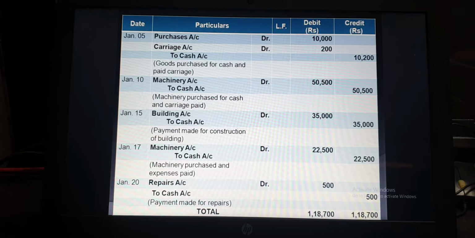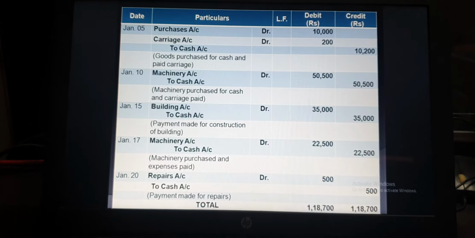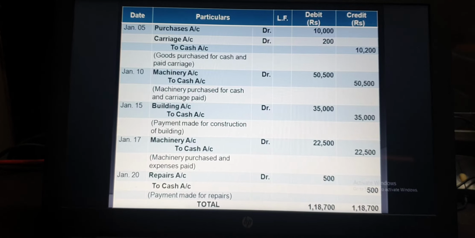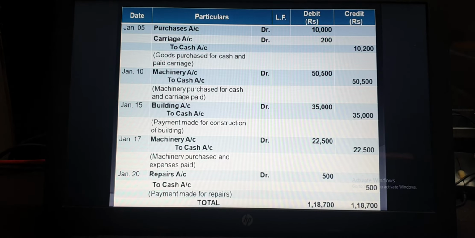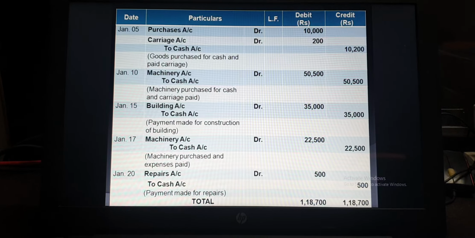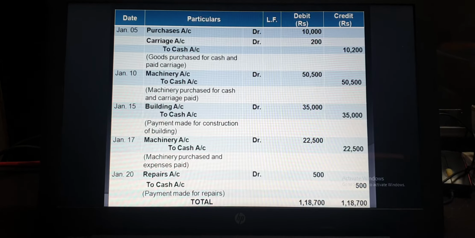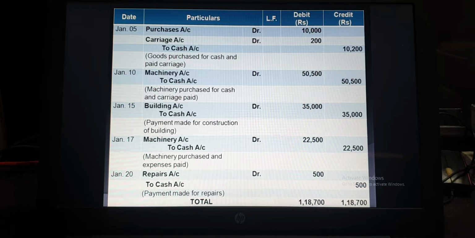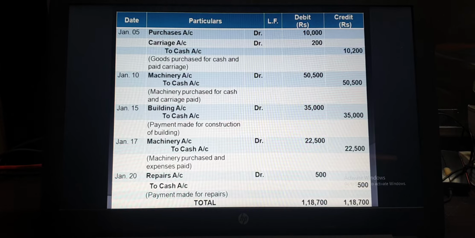After that, the total of debit and credit is always equal, that is 1,18,700. After every general entry you find something written in the column, like goods purchased for cash and paid carriage. That is called narration, a summary of an entry. So this is all about the expenditure incurred at the time of purchase of machinery or on the construction of building.